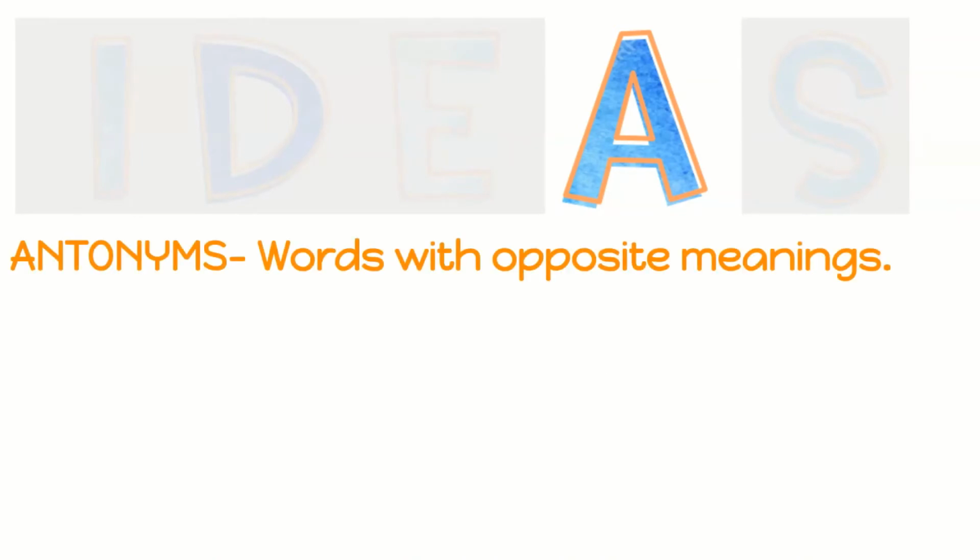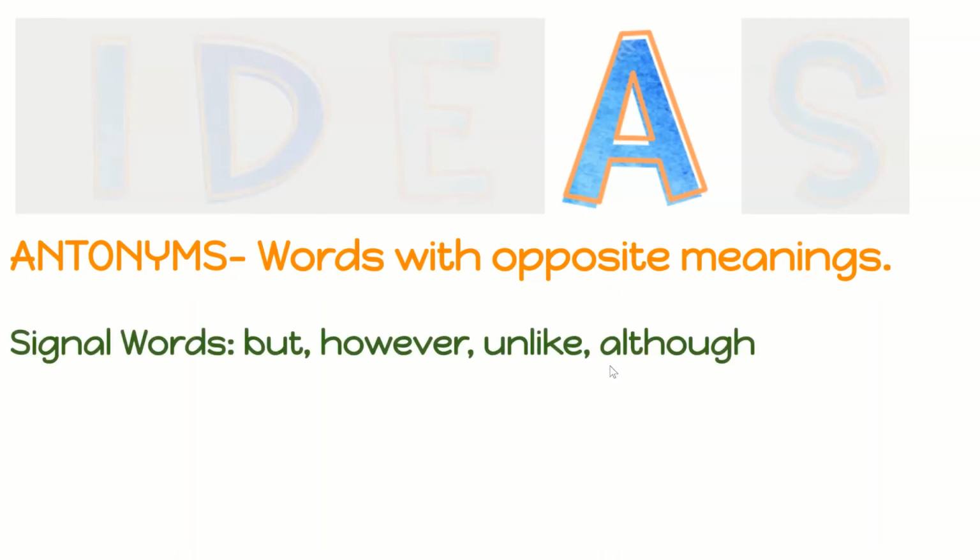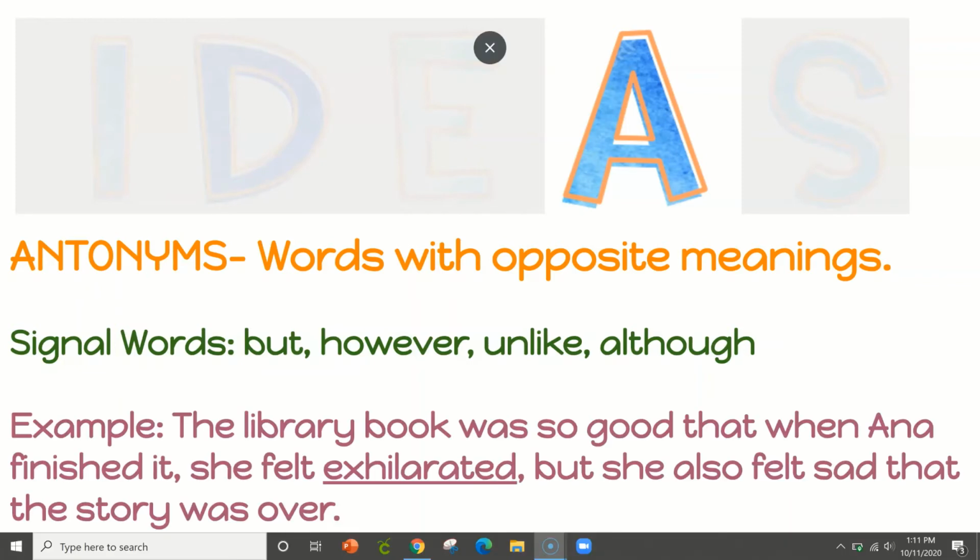What does the A in IDEAS stand for? The next context clue type is antonyms, which are just words with opposite meanings. Some signal words to look out for are but, however, unlike, or although. Let's take a look at an example. The library book was so good that when Anna finished it, she felt exhilarated. But she also felt sad that the story was over.